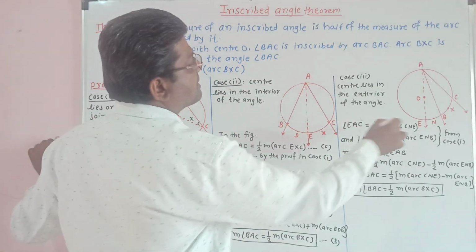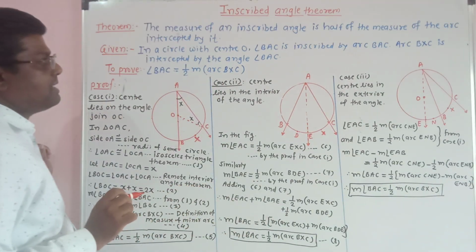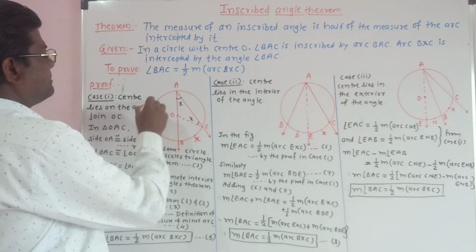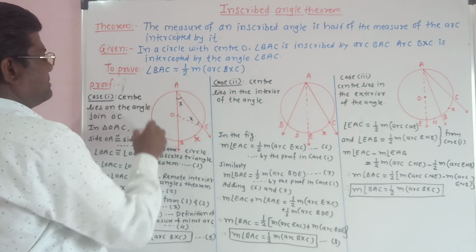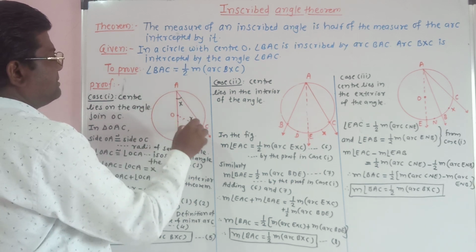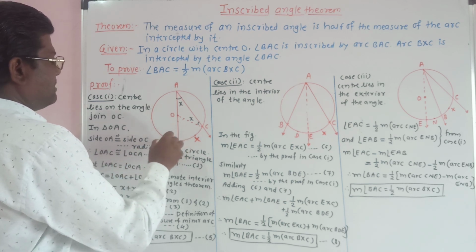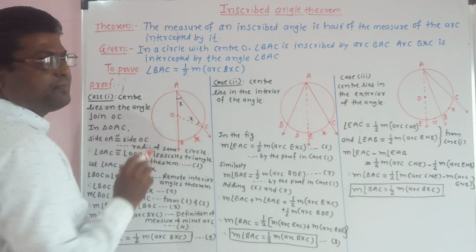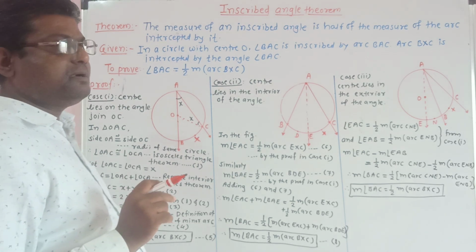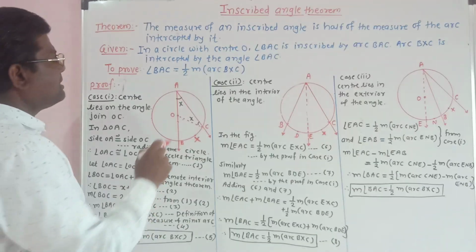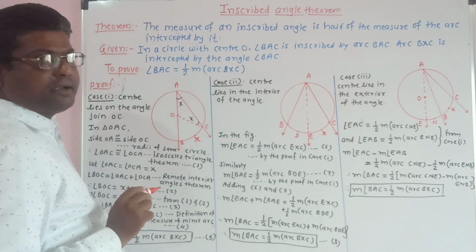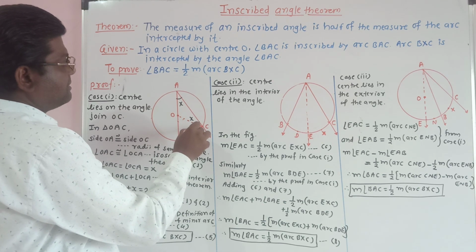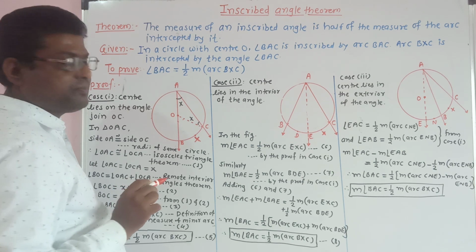Here also BAC is an inscribed angle, and this angle intercepts the arc BXC. We have also seen that the intercepted arc is in the interior of this angle, and the points of intersection of circle and angle are the end points of that arc.